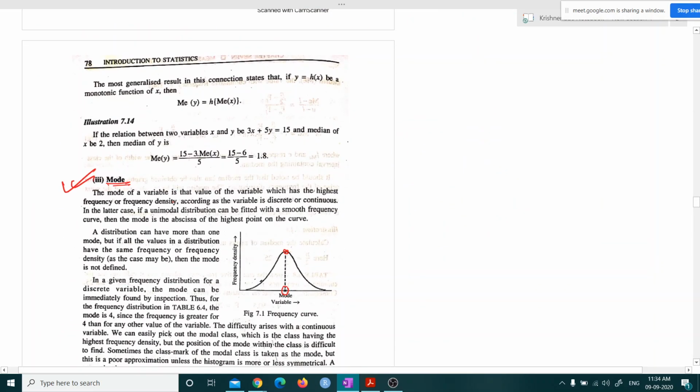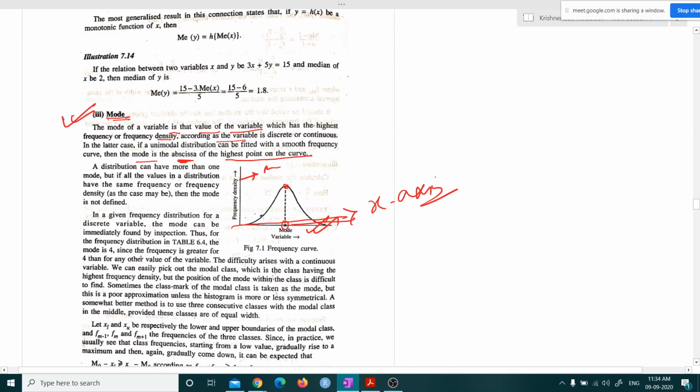The mode of a variable is that value of the variable which has the highest frequency or frequency density, according to whether the variable is discrete or continuous. In the latter case, the unimodal distribution can be fitted with a smooth frequency curve. Then the mode is the abscissa of the highest point of the curve. This is the abscissa, which means the x-axis. And this is the ordinate.